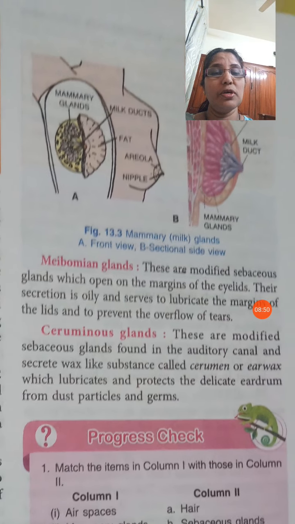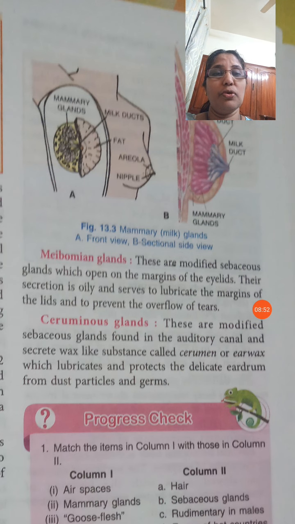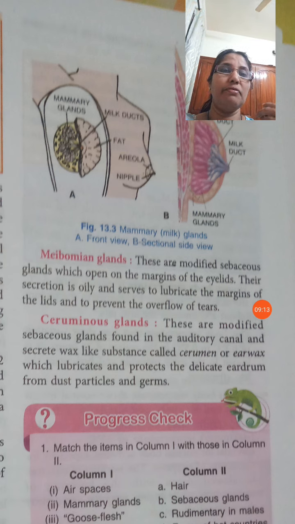These are also sebaceous glands or oil glands, a derivation of the oil gland, producing earwax, which protects the delicate eardrum from dust particles and germs. When the wax accumulates, we get irritated, and when we take a bath, etc., it may be removed.